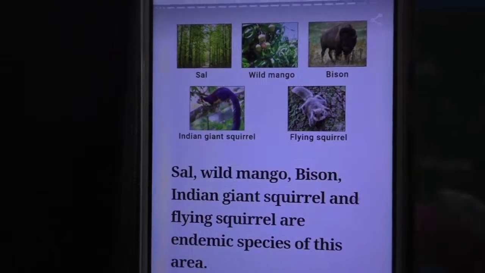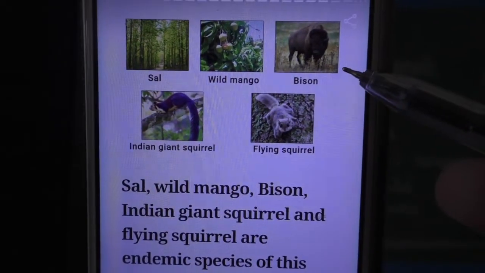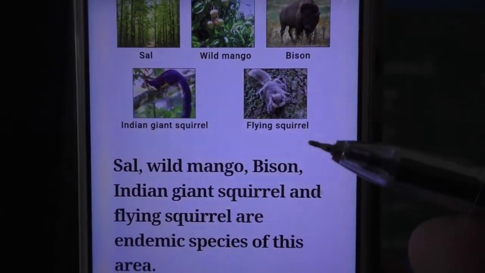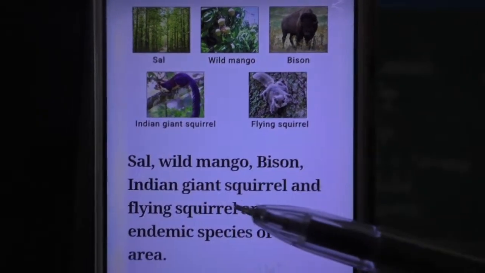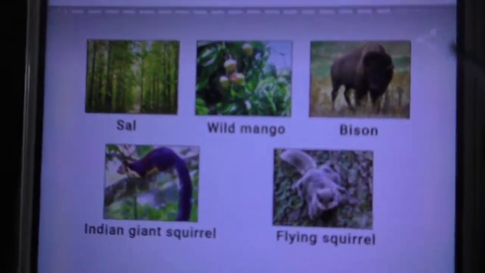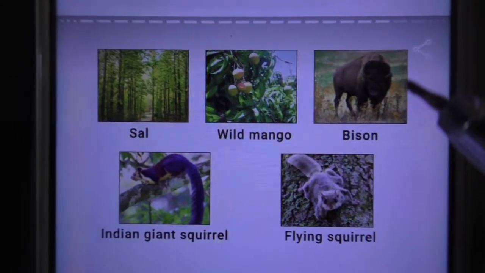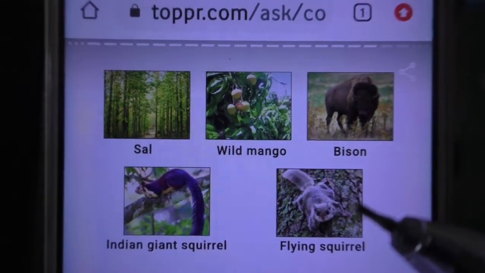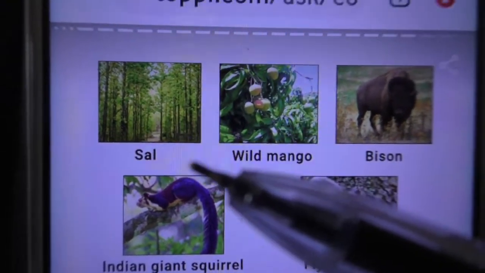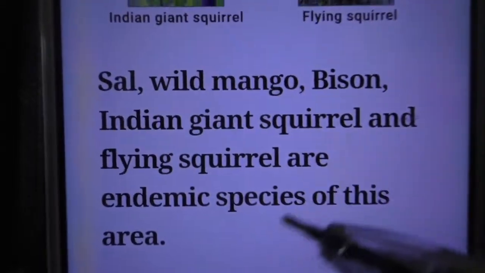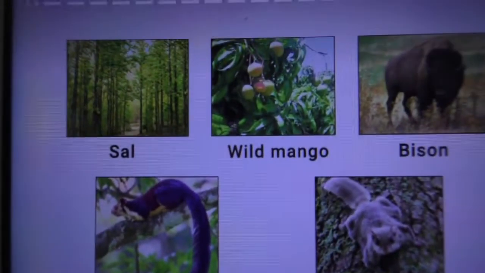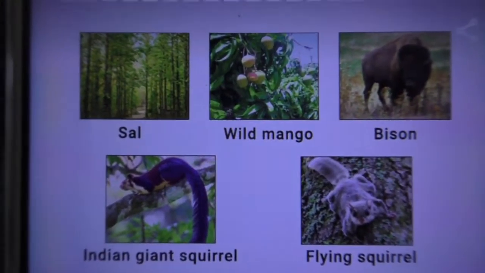So coming to this, sal, wild mango, bison, giant squirrel, flying squirrel, these are all endemic species of Pachmari Biosphere Reserve. They are only in this Biosphere Reserve, not anywhere else. Giant squirrel, flying squirrel, bison, wild mango, sal. Okay, endemic species of Pachmari Biosphere Reserve.